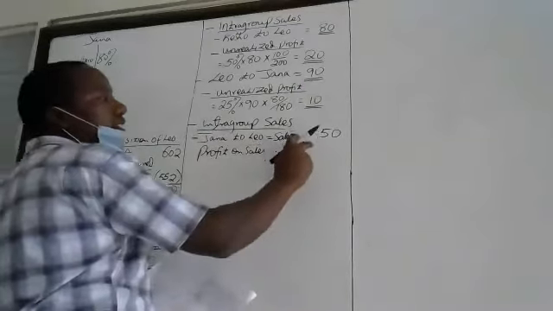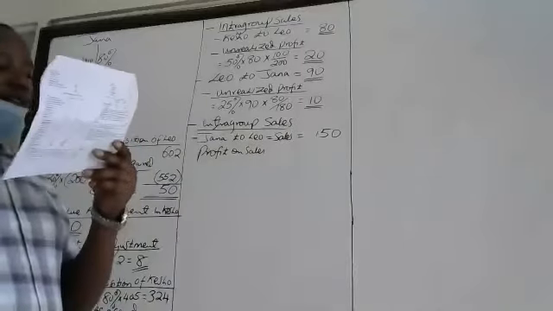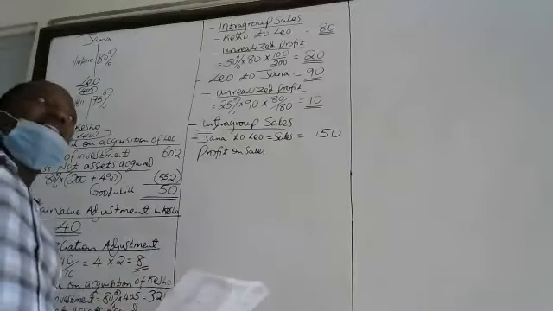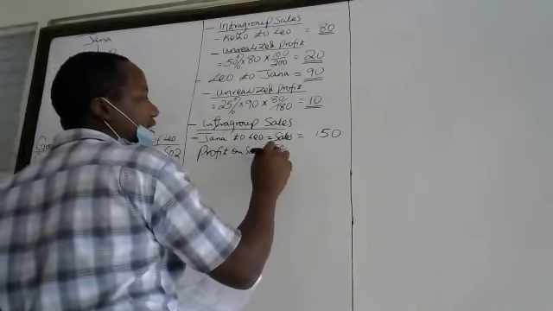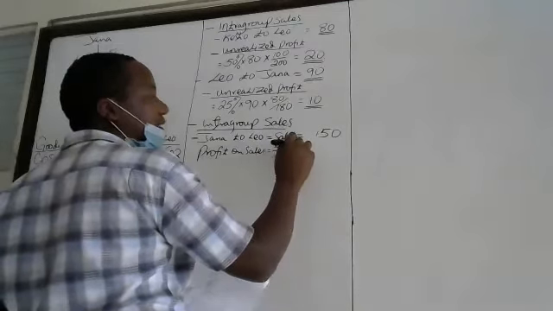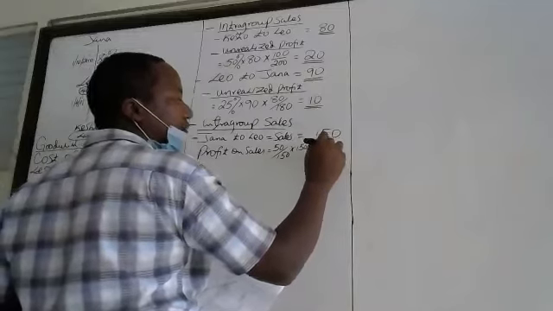What's the profit in this one? 50. Given the profit markup is 50%, we must apply what? Margin, is it? And the margin equals what? 50 over 150 times the selling price 150, and we get a profit of 50.